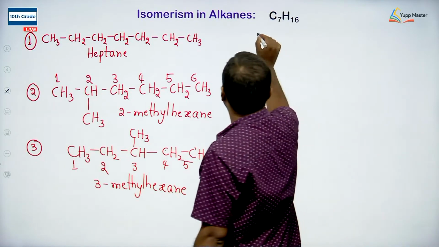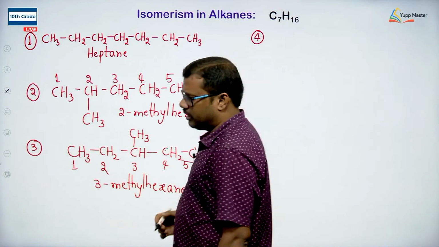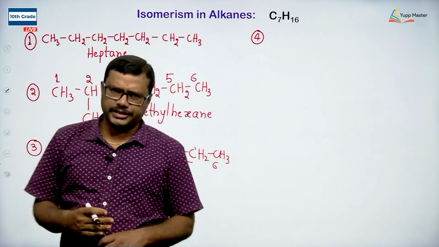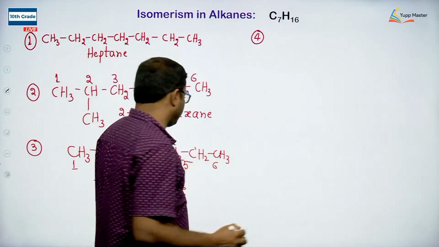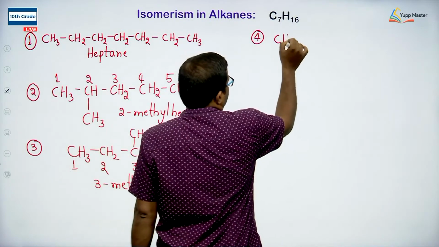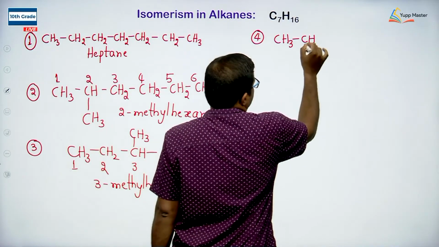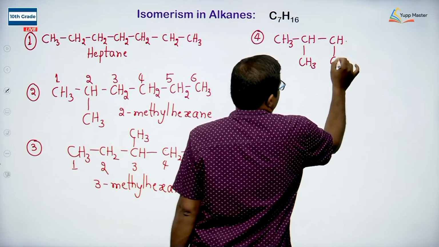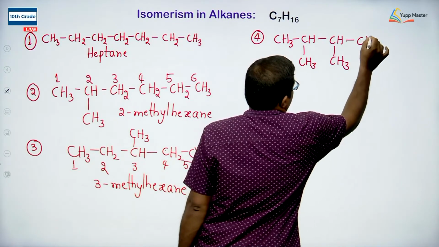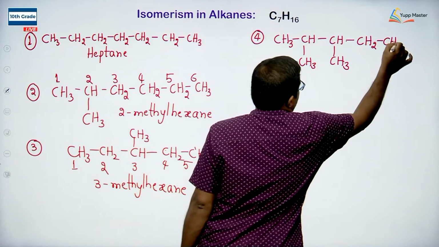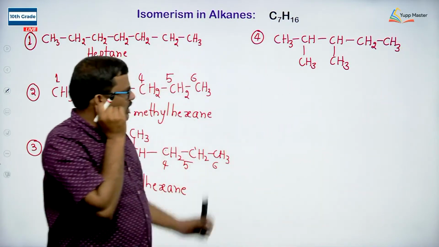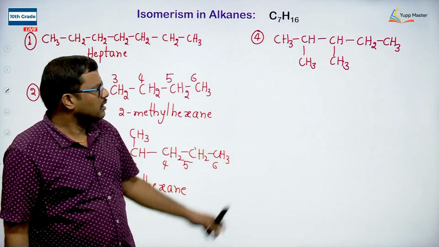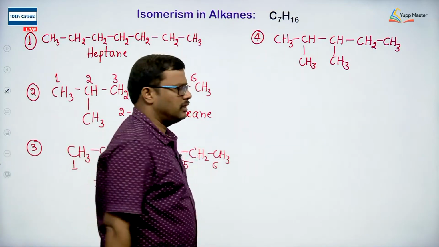Right. Looking at the next one, if I take 5 carbons in a straight chain and 2 carbons as substituents, CH3, CH, CH3, CH, CH3, CH2, CH3. So, I am taking 5 carbons in a straight chain and 2 carbons as substitution, at the second and third positions.